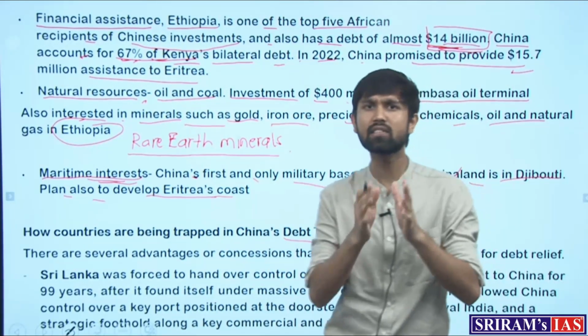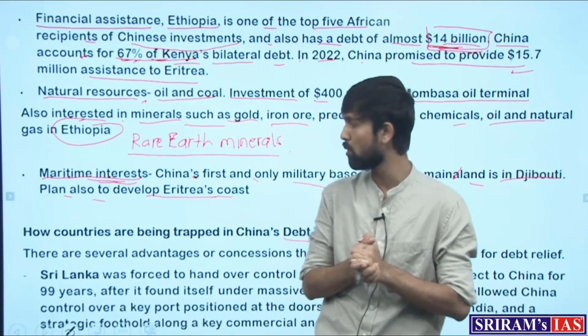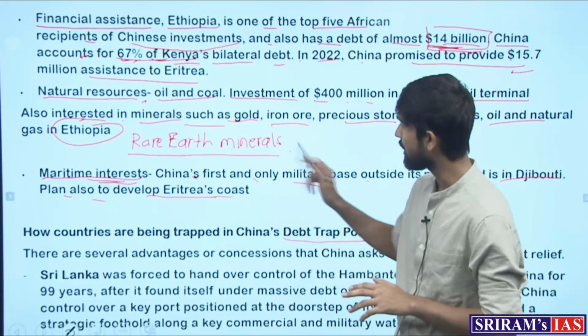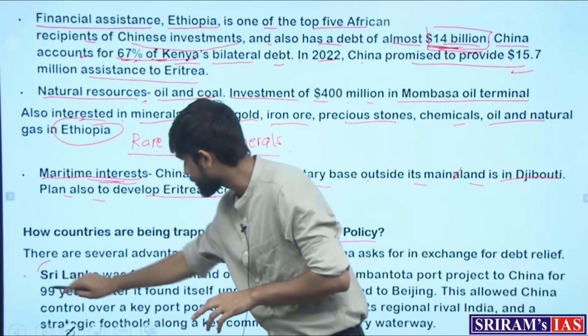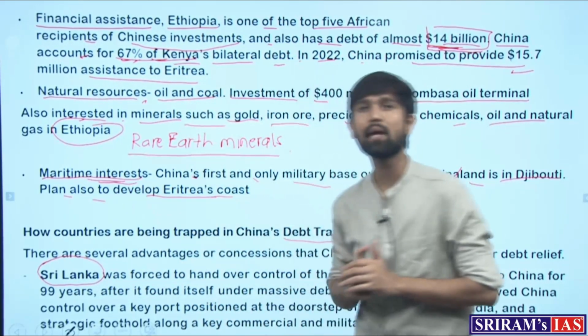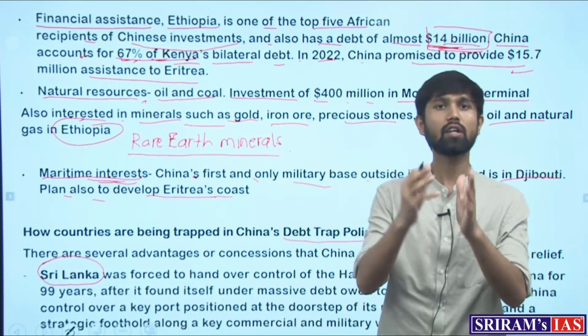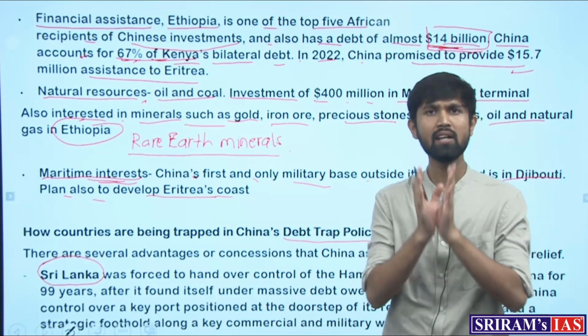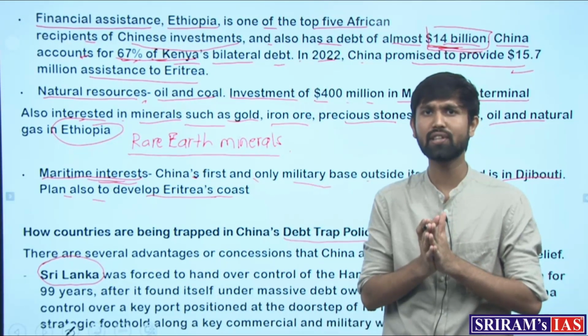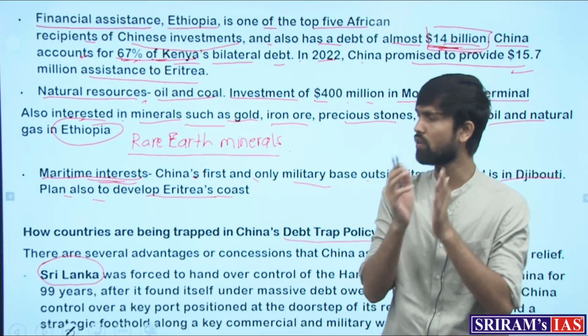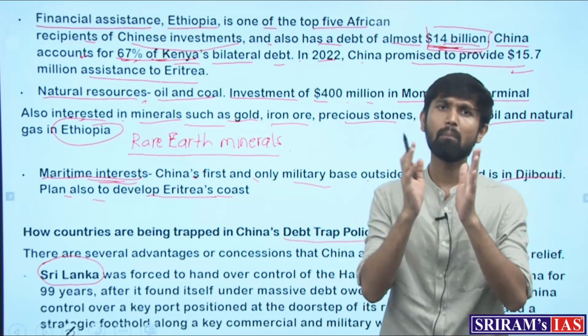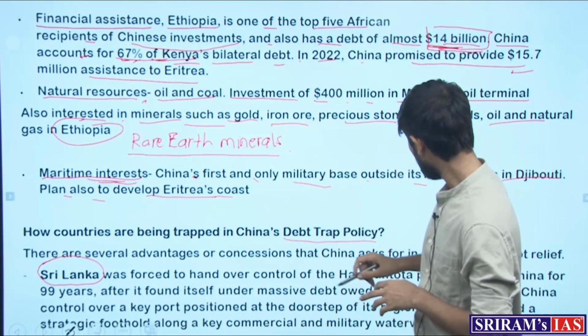Are there any instances of this debt trap diplomacy? A very stark example is that of Sri Lanka. China went to the Sri Lankan government and said that it wanted to develop Sri Lanka's infrastructure, and consequently it developed a port known as the Hambantota port.